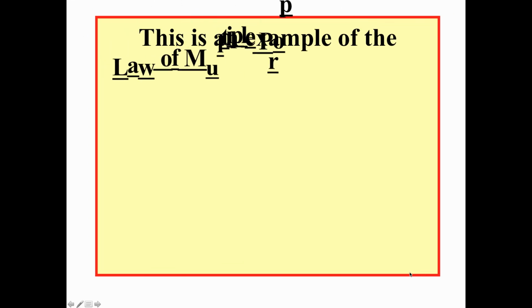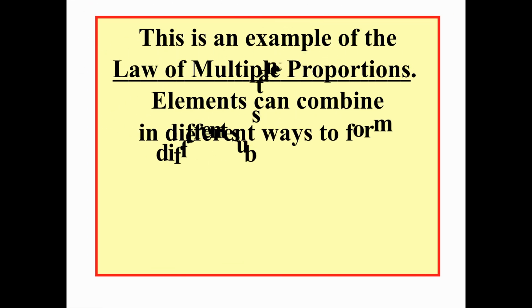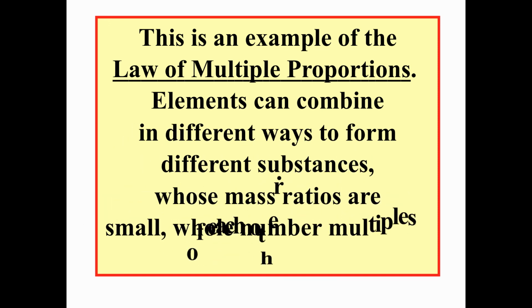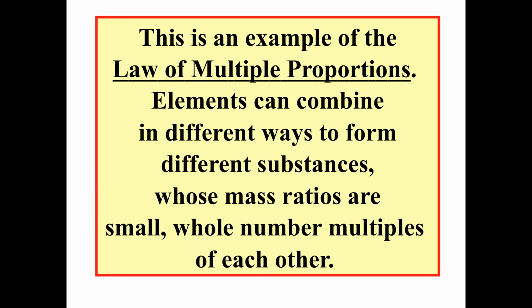Now, this is also a law. It generalizes when we are dealing with other situations where there's several elements that can combine to make different compounds. And this is called the law of multiple proportions. And it states that elements can combine in different ways to form different substances, but the mass ratios are going to be small whole number multiples of each other. In other words, for the previous one, it was a 2-to-1 ratio of their mass ratios. In other cases, it might be a 3-to-2 or a 4-to-5 or some other small whole number ratio.